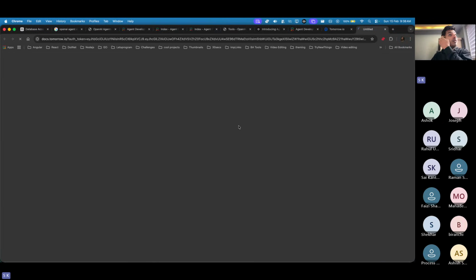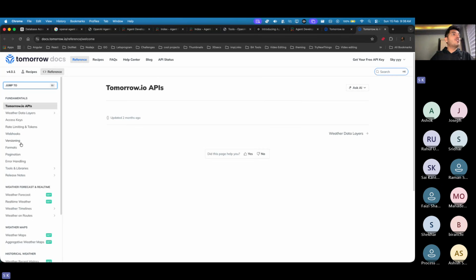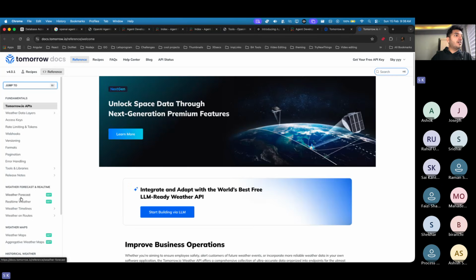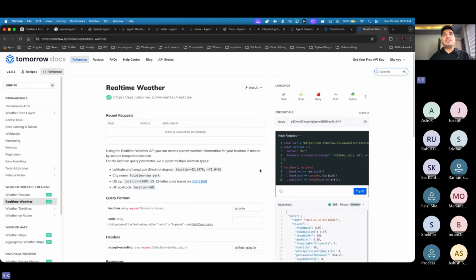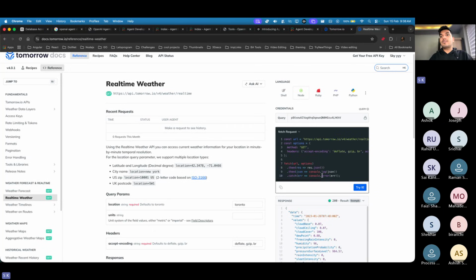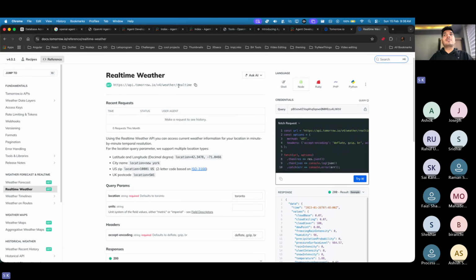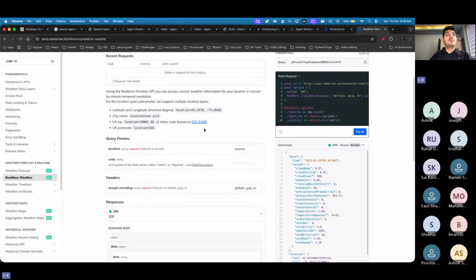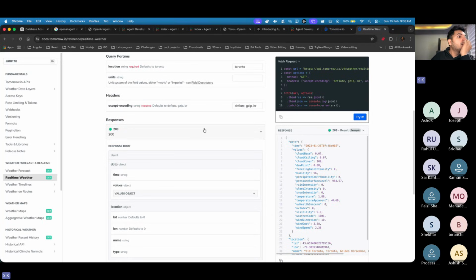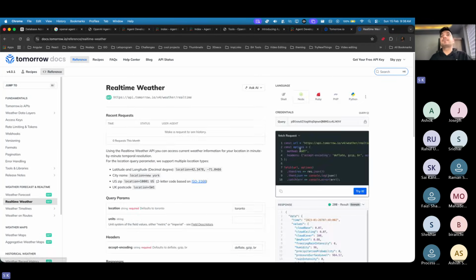Documentation. So I'm just trying to find an API which will help me get the real-time weather. Yes, okay, this is what I was looking for, and this is real time, but I want it based on a city. Do I have weather based on city? Let me check. Weather dot real time. Oh yes, we have this. Yeah, this is what I want.